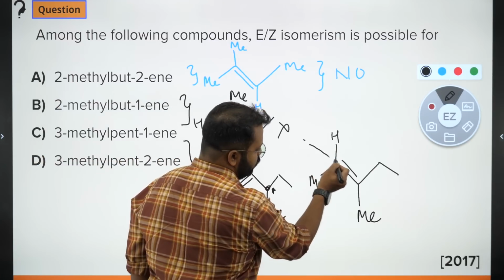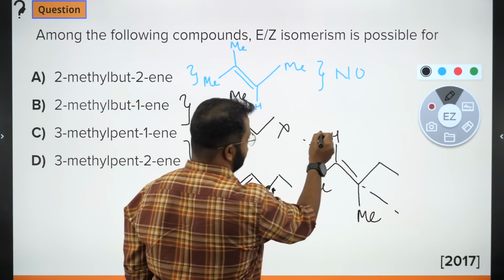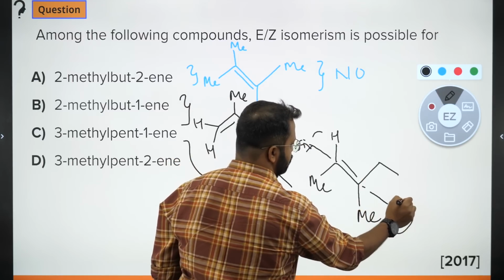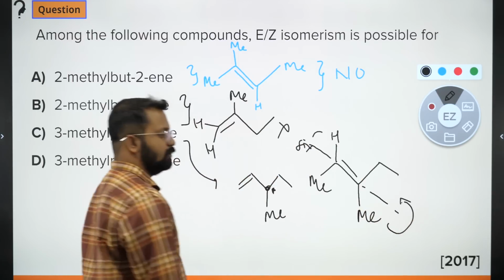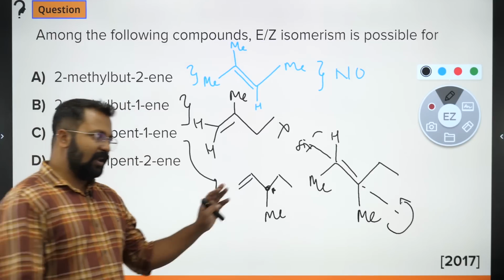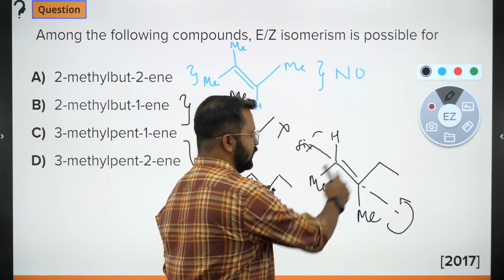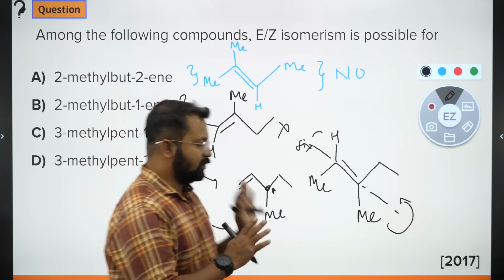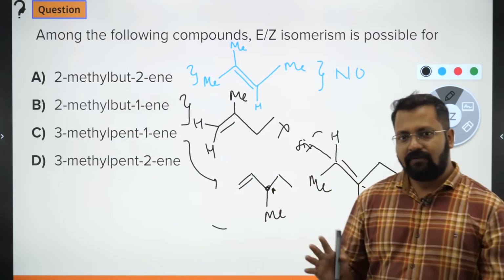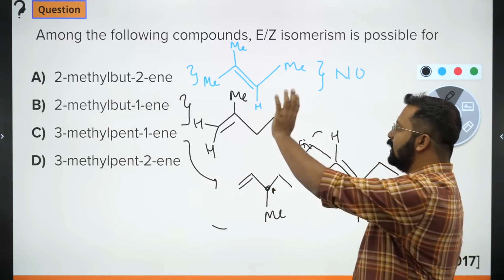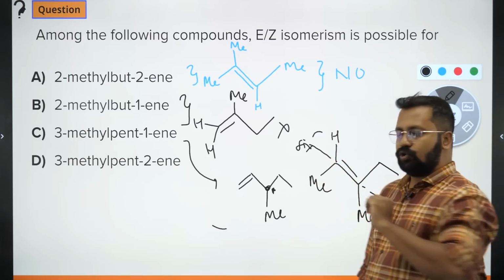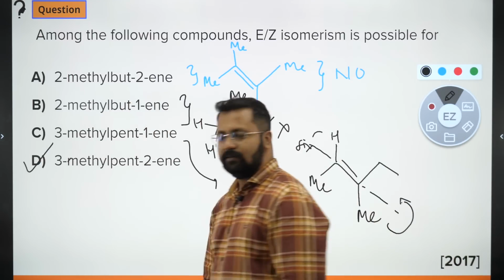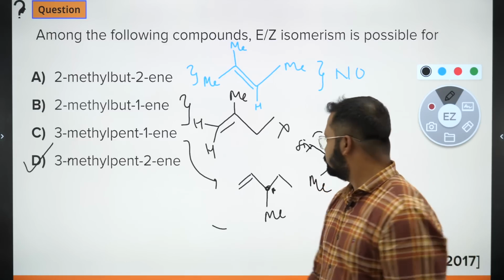Will it show geometrical isomerism? I will take this, I will fix this part, and if I rotate this by 180 degrees, I will get an arrangement in which methyl and methyl will be opposite and ethyl and hydrogen will be opposite. So this represents a different arrangement of groups. So this molecule can show geometrical isomerism. The right answer for this question would be D. Okay?